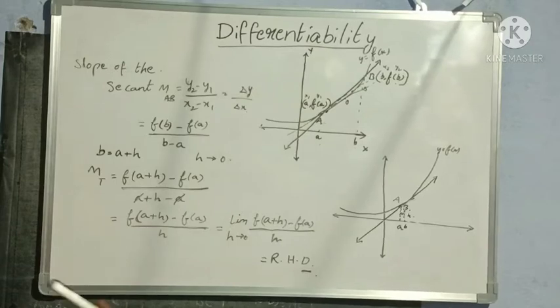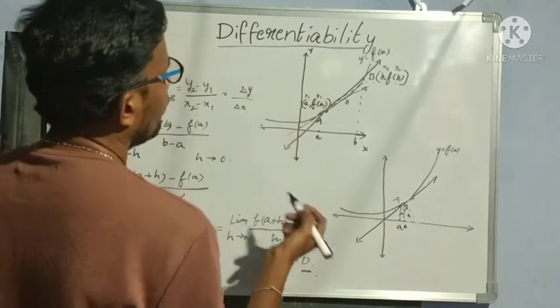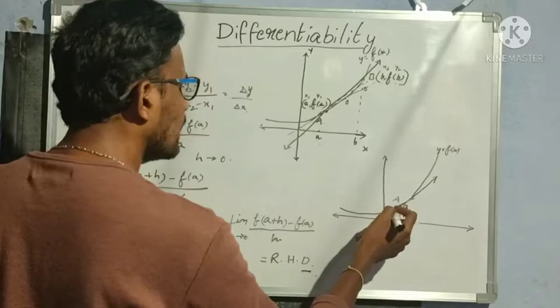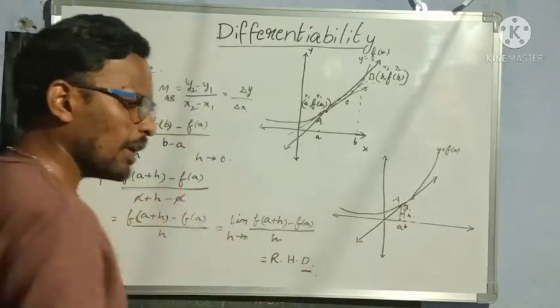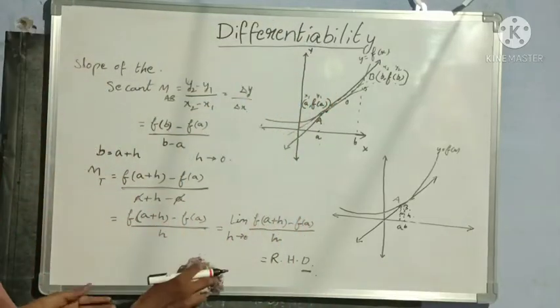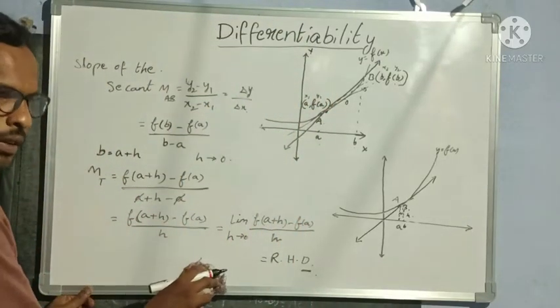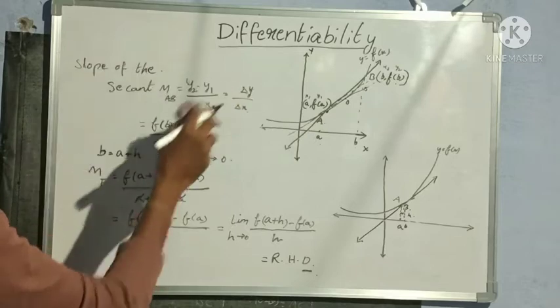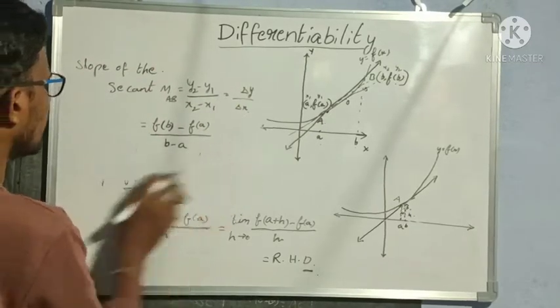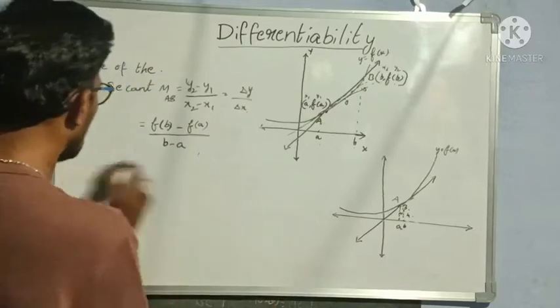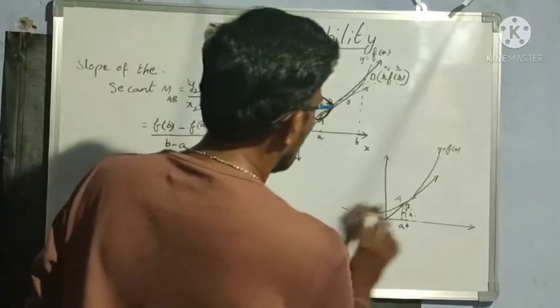In the same way, if I take the point on this side and move from the left side, again I get one more derivative. So let us see that value also. I hope up to here everybody understood. So I am keeping the slope of the secant as it is, and I am erasing even the figure, so that we can find the left hand derivative now.